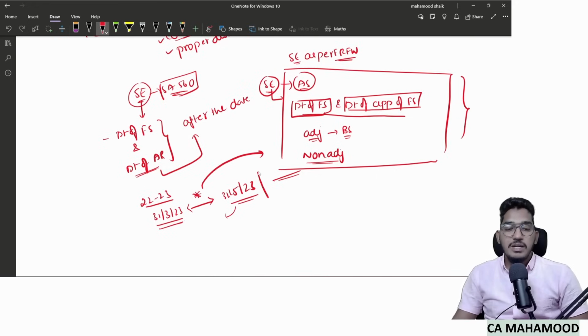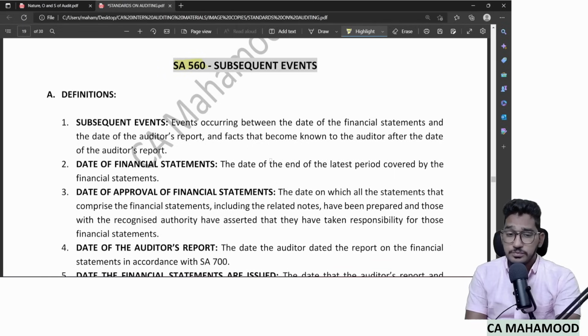So that's why subsequent events are those events which have happened between the date of financial statements and the date of auditor's report, but the fact came to the auditor's knowledge after the date of auditor's report. This is how the term has been defined. Very, very important. Events occurring between the date of financial statements and the date of auditor's report, but the fact becomes known to the auditor after the date of auditor's report.